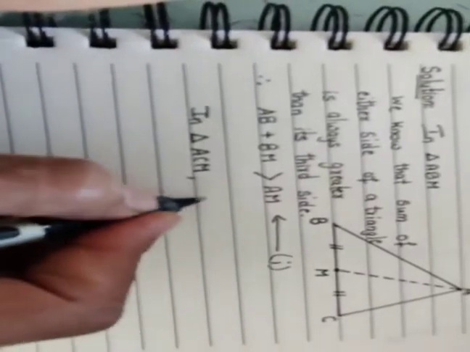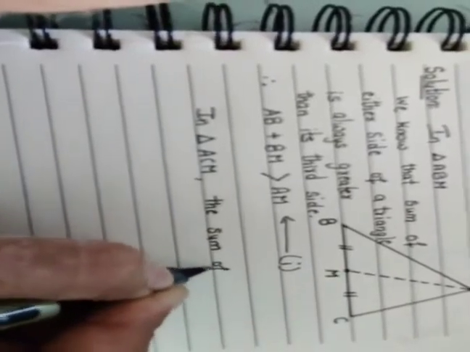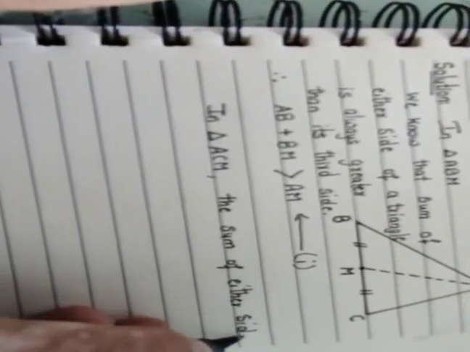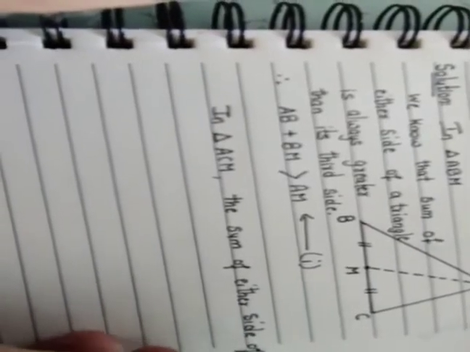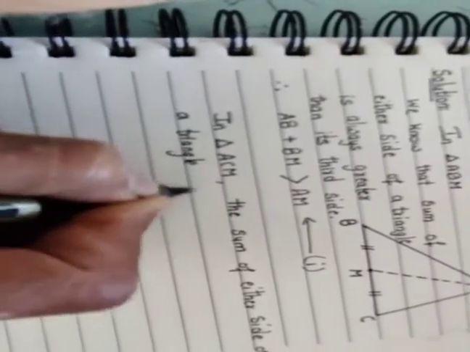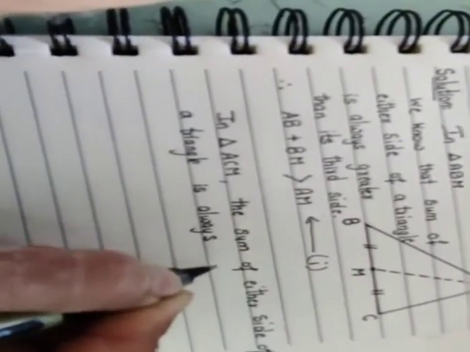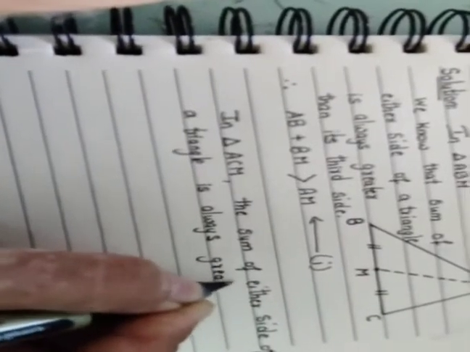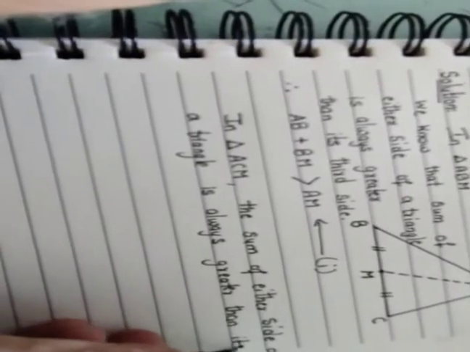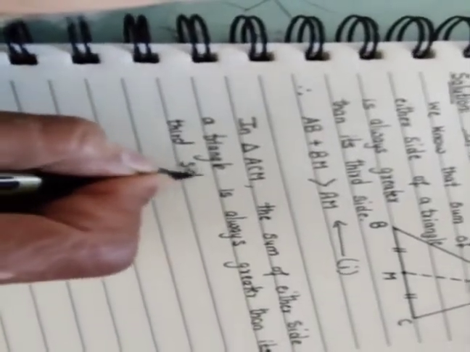Again, the sum of either side of a triangle is always greater than its third side, right?